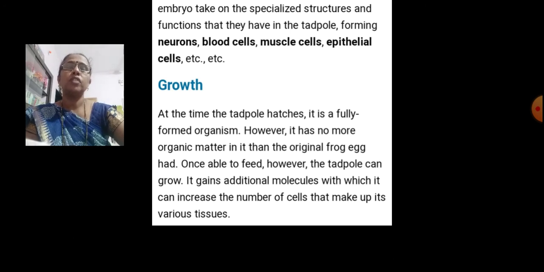Yes students, in this period we saw the gastrulation stage. Gastrulation means the formation of the three main germinal layers, called ectoderm, mesoderm and endoderm. And from these three germinal layers come the origins of the different parts of the body. Then we also saw differentiation and growth in the frog embryology, where the egg is converted into the tadpole larva. That is the growth, the formation of the tadpole larva. Then this is the frog embryology.